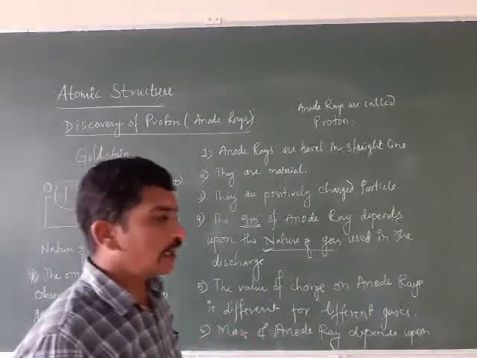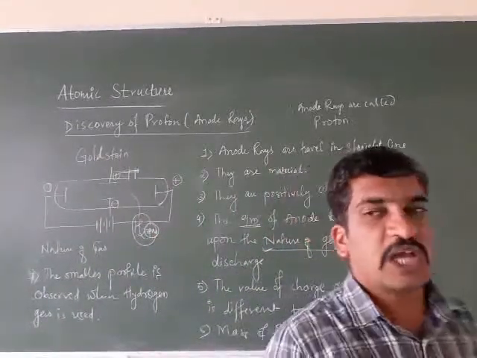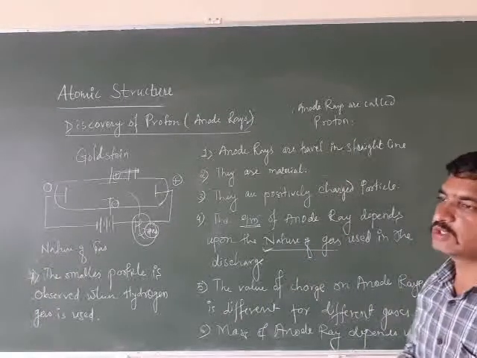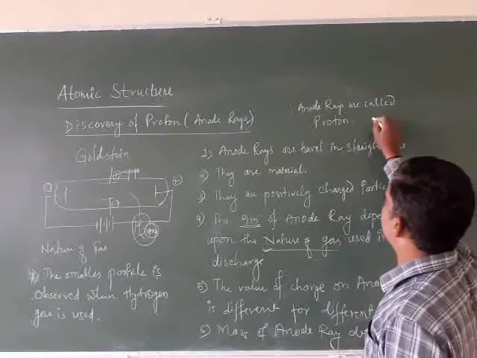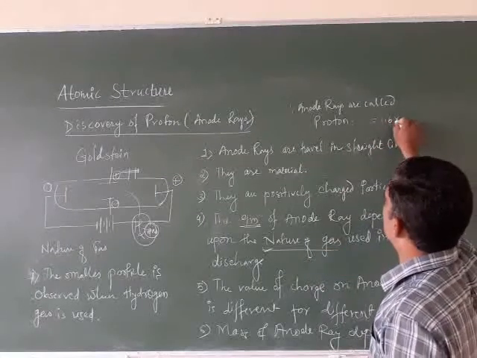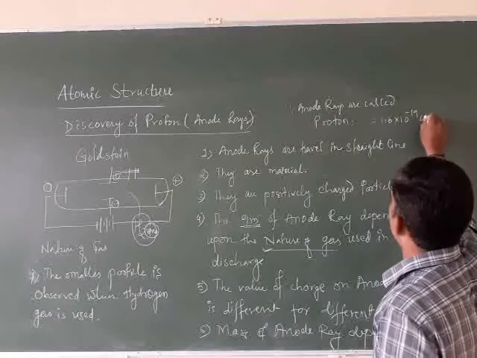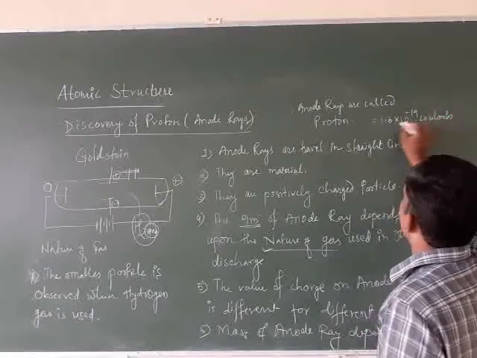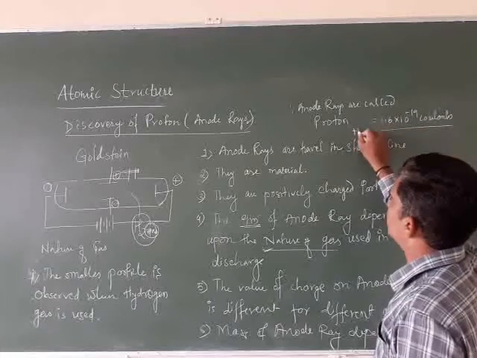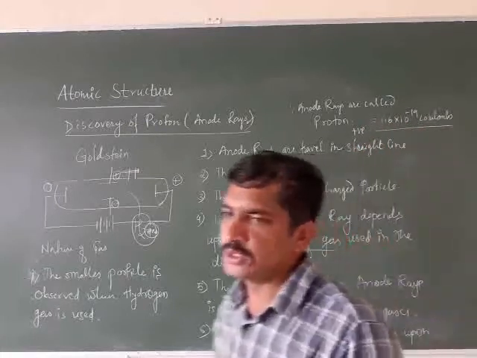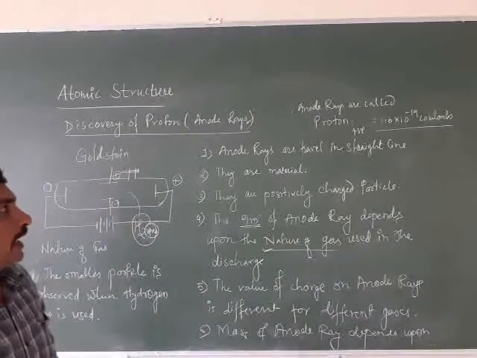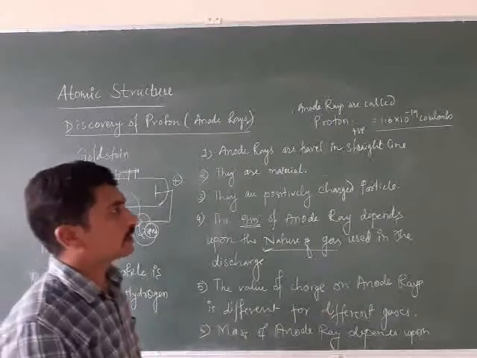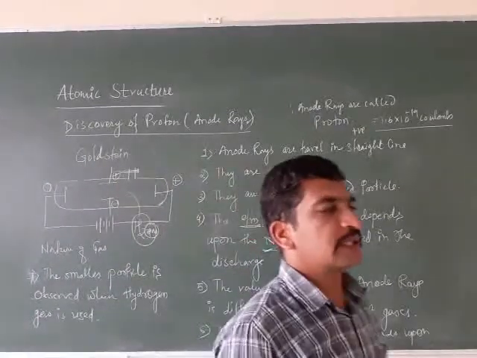Now whenever we are using hydrogen gas and getting the smallest particle, and we observe the charge on that anode ray, it is observed that the charge is exactly equal to 1.6 into 10 raised to minus 19 coulombs, but positive. So this proton carries a positive charge, exactly equal to 1.6 into 10 raised to minus 19 coulomb.